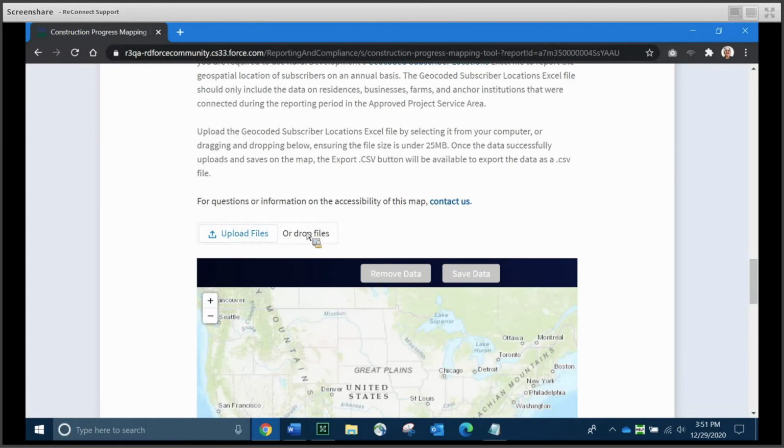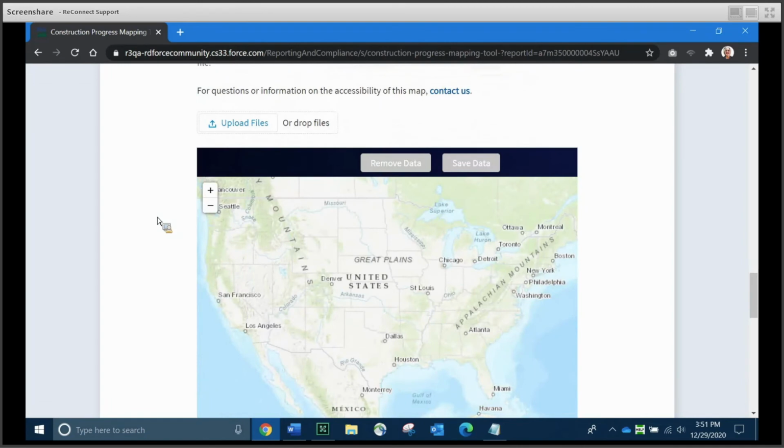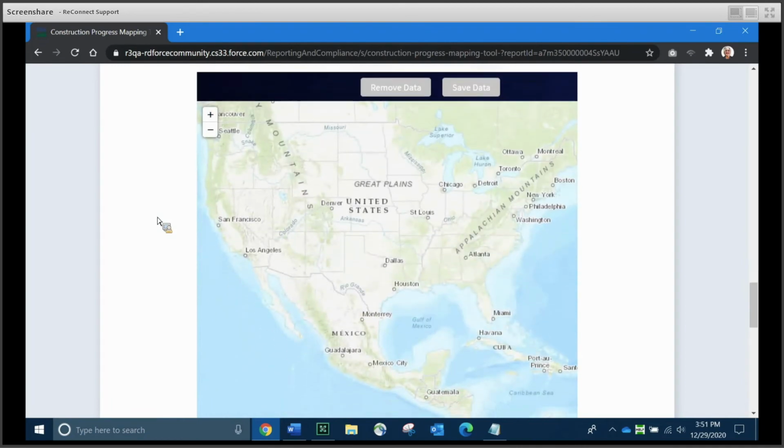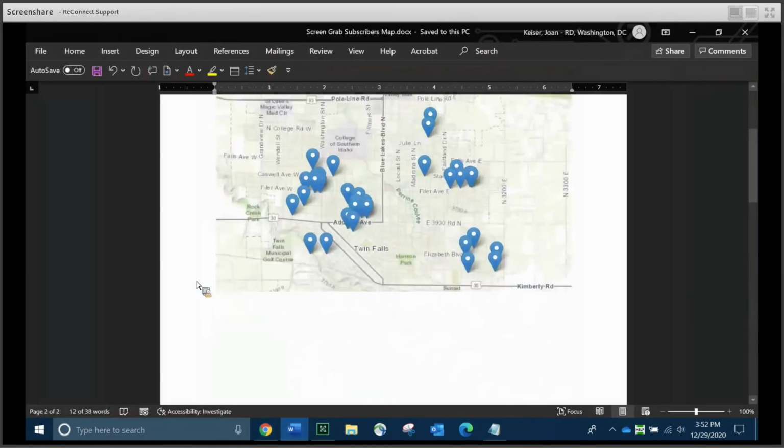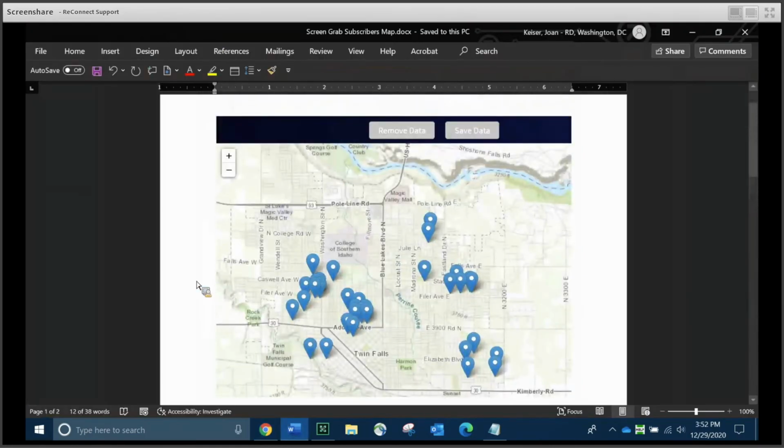What you're going to do then, after you've finished filling out your file, is you're going to upload it here using either the upload button or the drop area. And again, if you have questions on this, there's a handy contact us link for you to reach out to RUS. Once you've uploaded that file, it will populate on this map that I'm scrolling into position right now. It's blank because we do not have a sample file for you today, but I can show you what a completed map looks like very quickly.